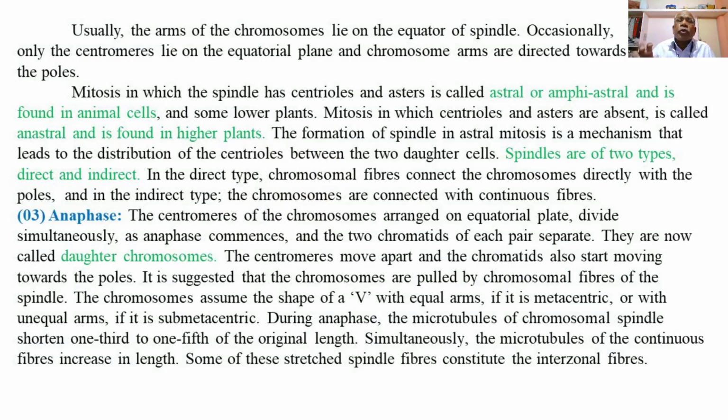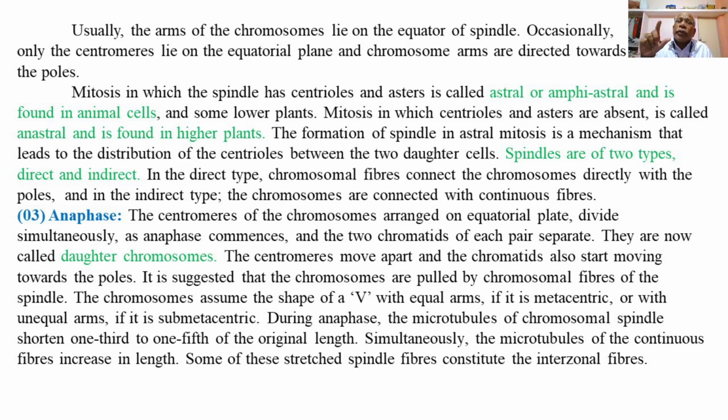Usually, the arms of chromosomes lie on the equator of the spindle. Usually, the arms or the chromatids of the chromosome lie on the equator of the spindle, and occasionally only the centromeres lie on the equatorial plane, and the chromosome arms are directed towards the poles. This is because of the pulling of chromosomes in the centromere region by the spindle fiber.